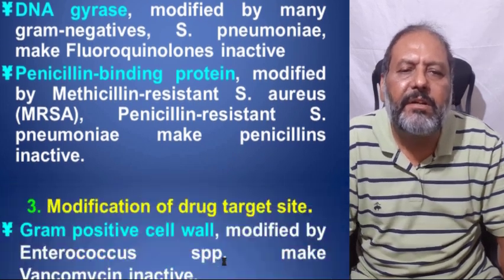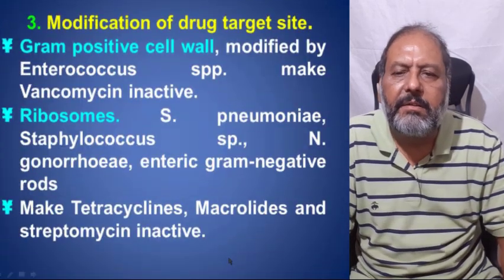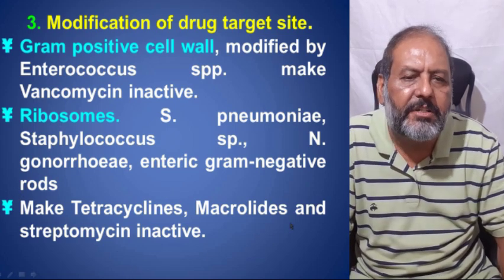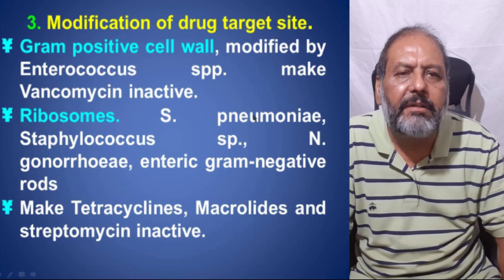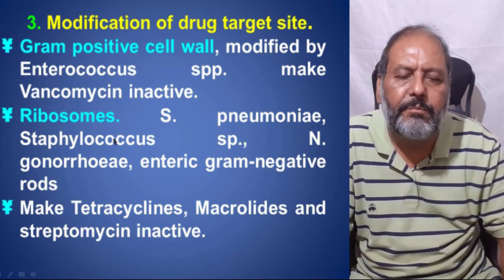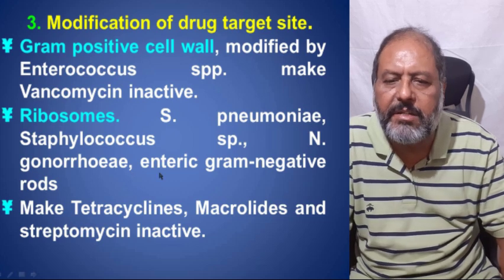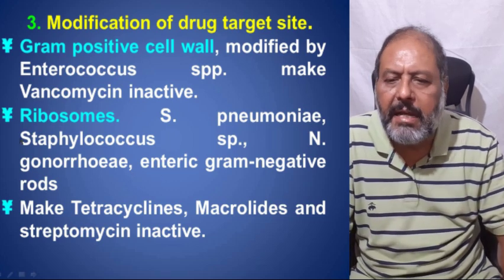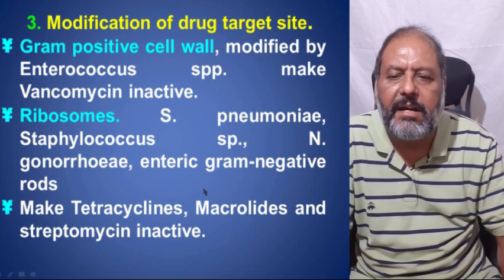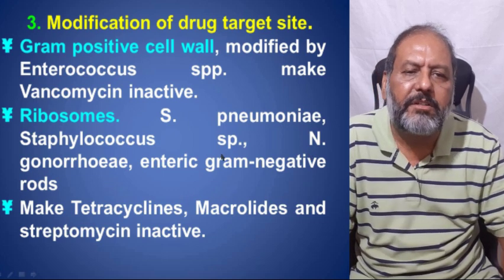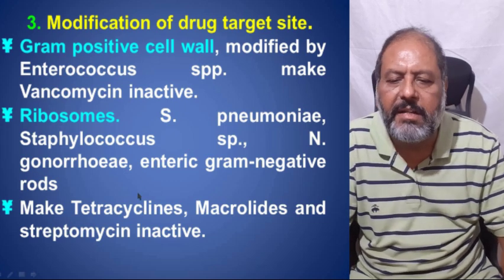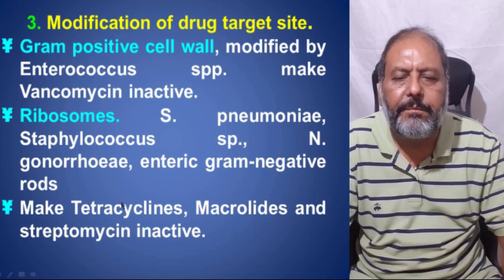Now, modification of the drug target site is also seen in the gram-positive cell wall modified by Enterococcus species, which makes the vancomycin inactive or insensitive. Similarly, ribosomes: S. pneumoniae, staphylococci species, Neisseria gonorrhoeae and other gram-negative rods have modification of the ribosomes that make the tetracycline, macrolides, and streptomycin inactive.